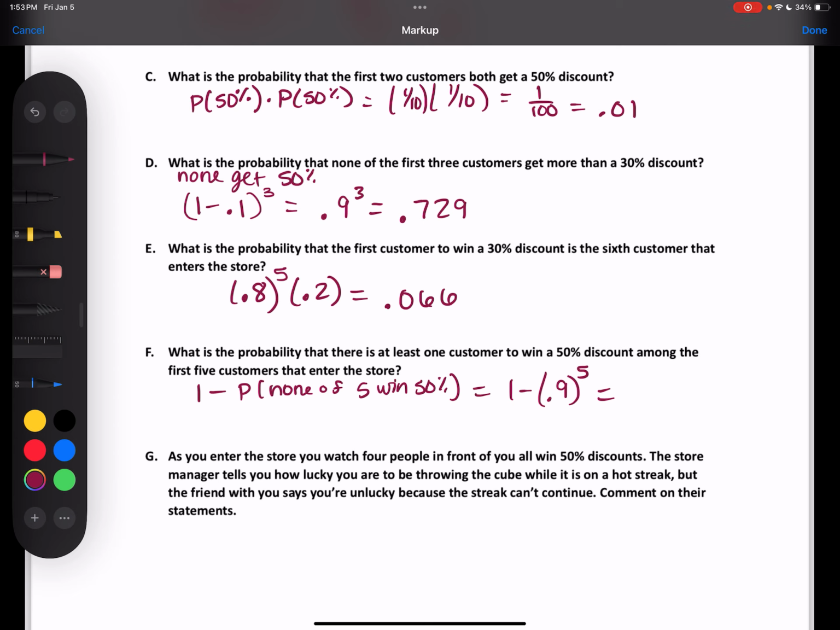0.409. Josh, the next digit after the 9 is a 5. Yeah, I know. So it should round up to 0.41, and you can add a 0 if you want to. I'll just call it 0.41.